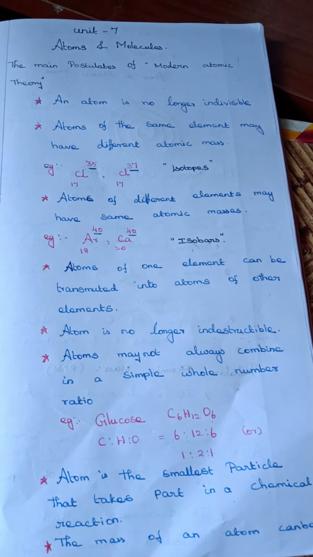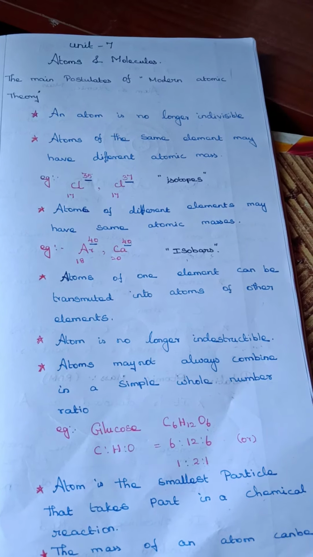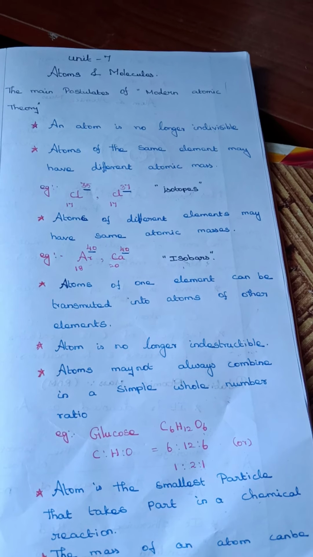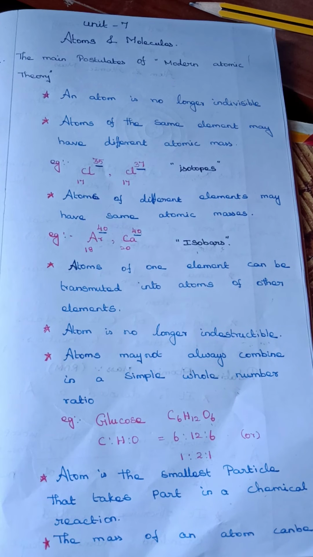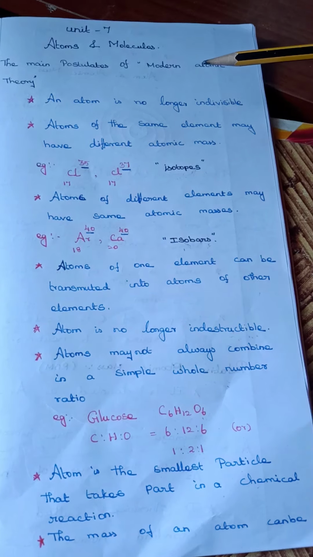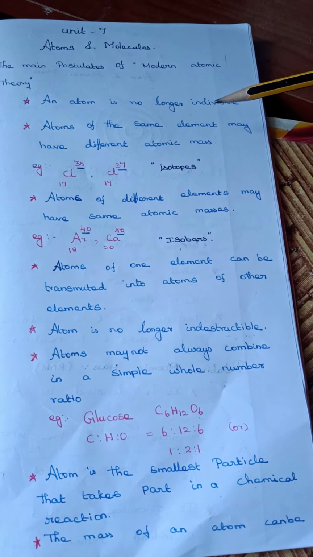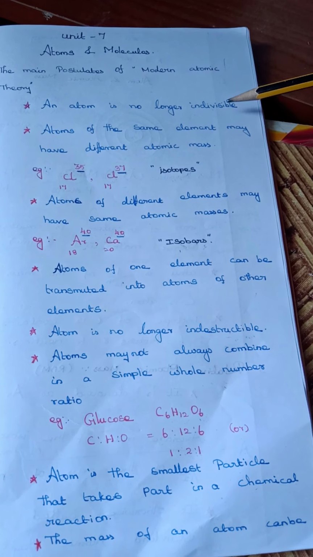Good morning, students. Previous year already you learned about subatomic particles like protons, neutrons, and electrons. Now we are going to see about atoms and molecules, the main postulates of modern atomic theory. The first one is the atom is no longer indivisible. It means not able to be separated.